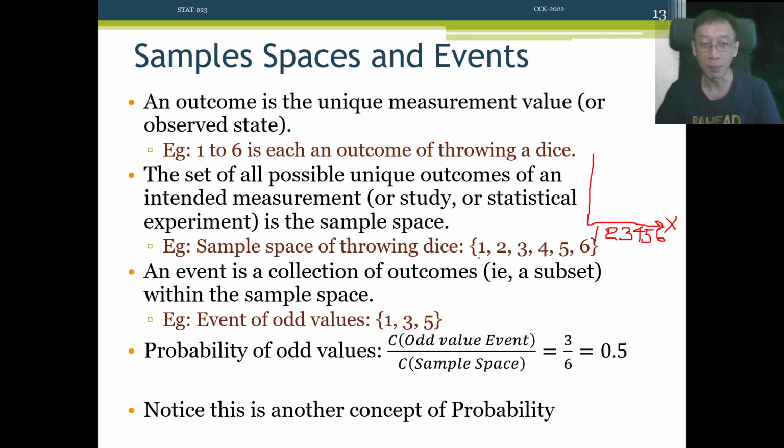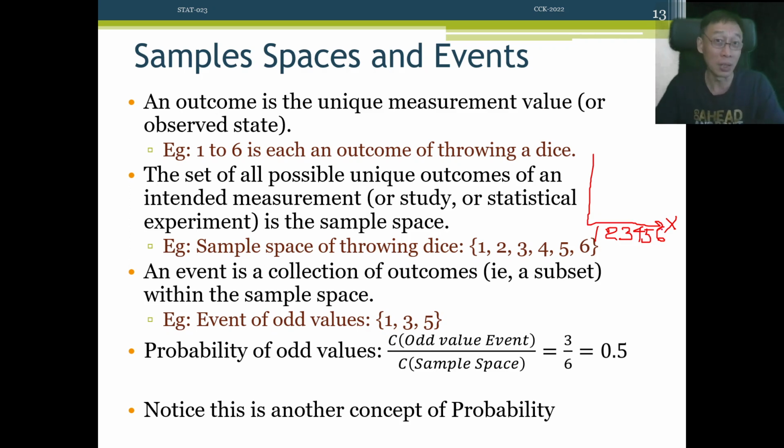So we throw the dice many, many times. And what are all the possible unique outcomes? 1 to 6. Now, can we put in 7? Yes, because it's possible, but then we do know from the construction of the dice that it is six-sided, right? So basically, we already know upfront that it is impossible. It is basically 0. So while it is not wrong technically to put in 7, 8, 9, 10, it just confuses and annoys your reader.